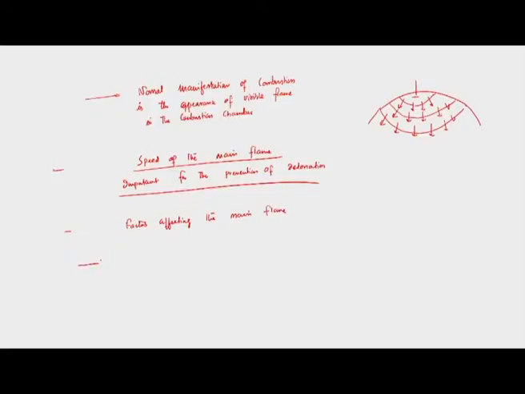So first one, of course we have discussed, is known as air fuel ratio. We will discuss one by one. Second, which is very important, is inlet pressure, and third is turbulence. We will discuss how these three factors influence the flame speed in a combustion chamber, so that we can control or prevent the detonation. We will discuss first air fuel ratio.